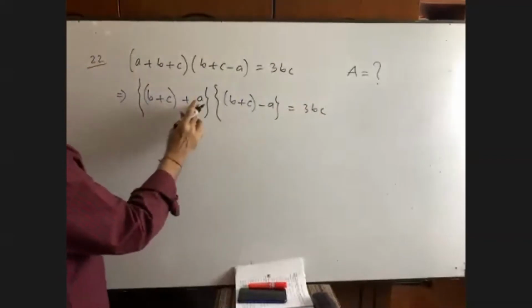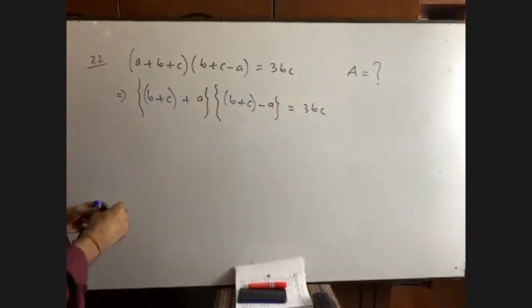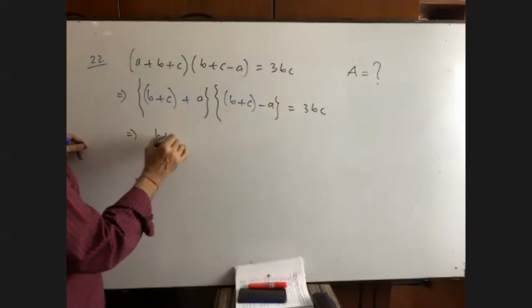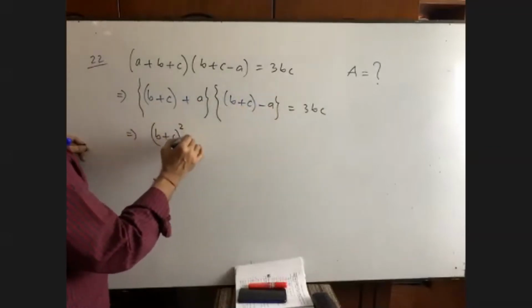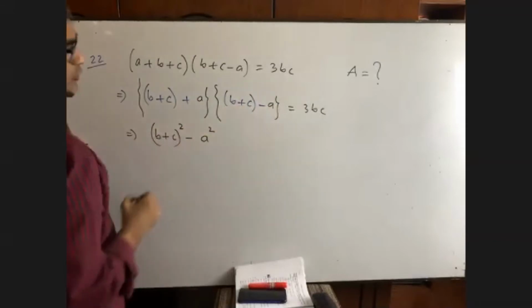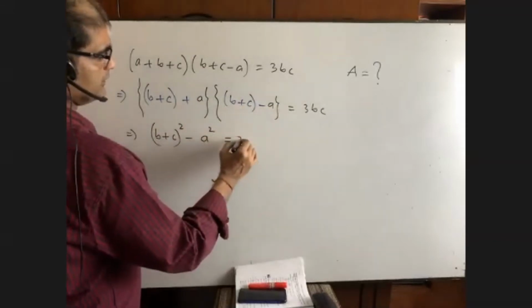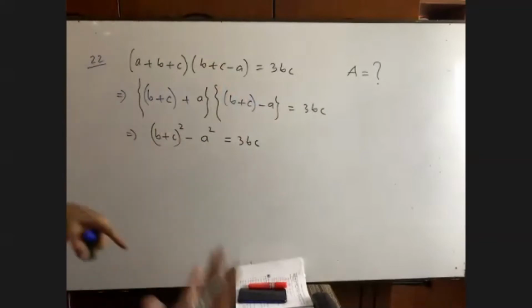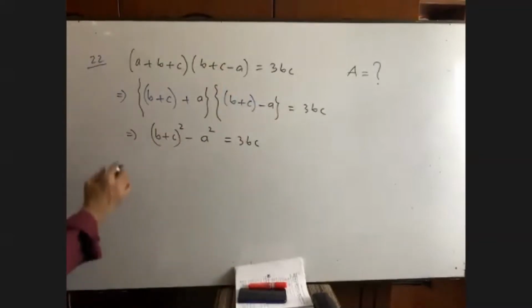A plus B into A minus B equals to what? A square minus B square. Then it is equal to 3BC. Am I right?